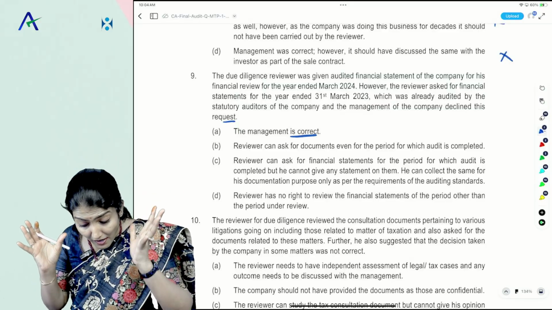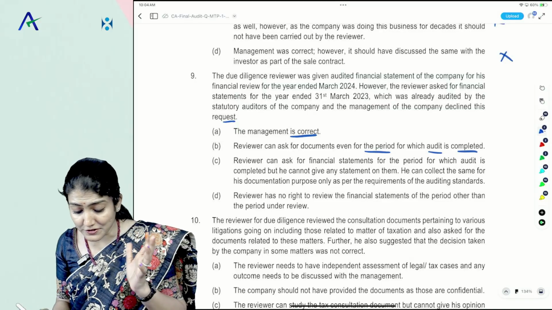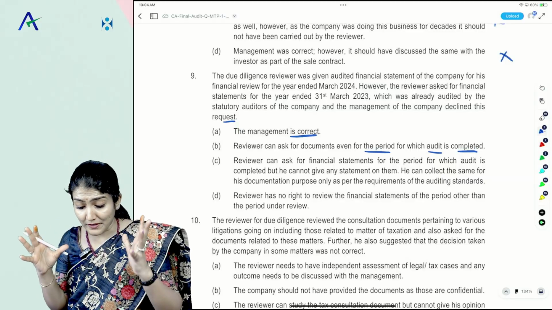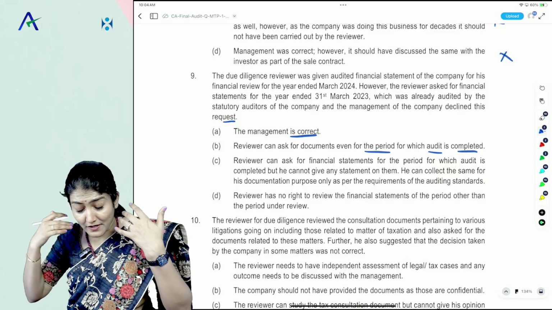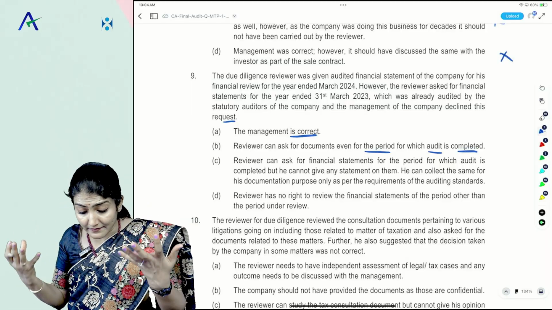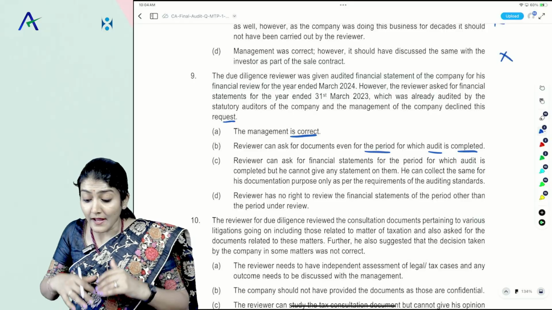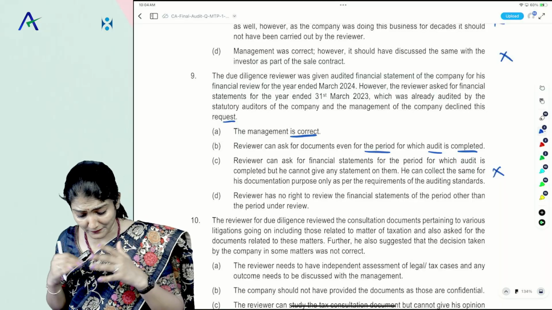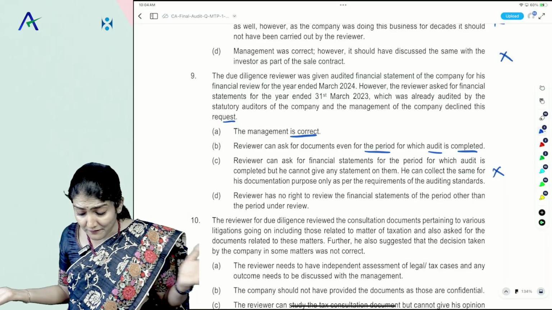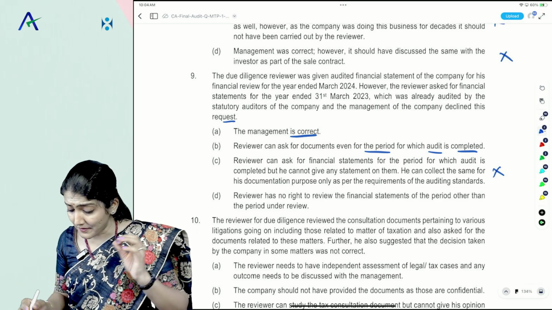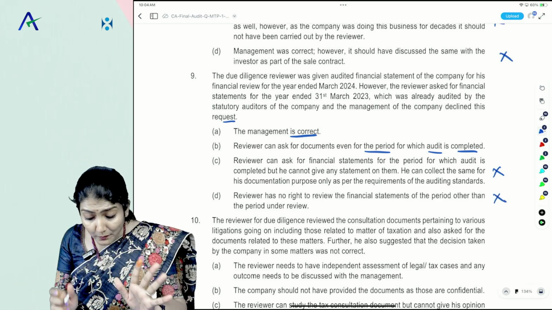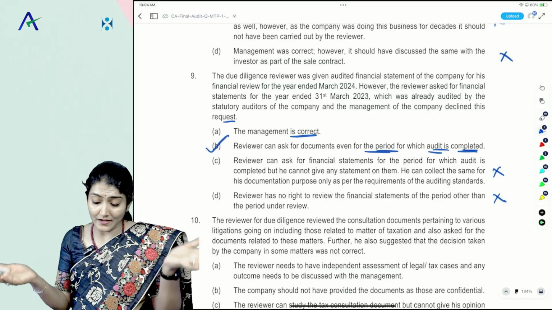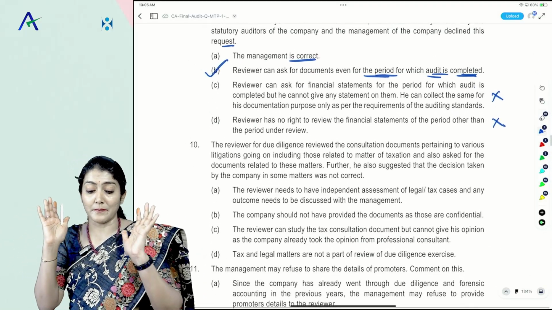Okay. Reviewer can ask for documents even for the period for which audit is completed. Yes. Reviewer can ask for financial statements for the period for which audit is completed, but he cannot give any statement on them. He can collect the same for his documentation purpose only as per the requirement of the auditing standard. Where does the auditing standard come in here? No. Reviewer has no right to review the financial statements of the period other than the period under review? No. Reviewer can ask for documents even for the period for which audit is completed.